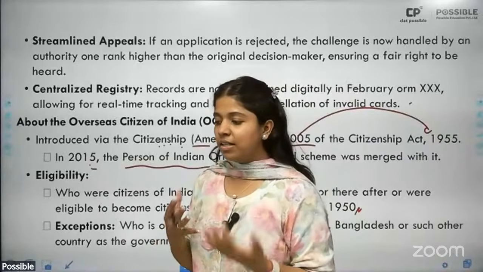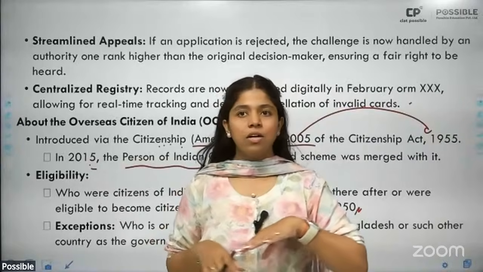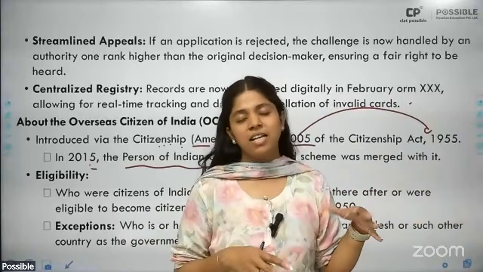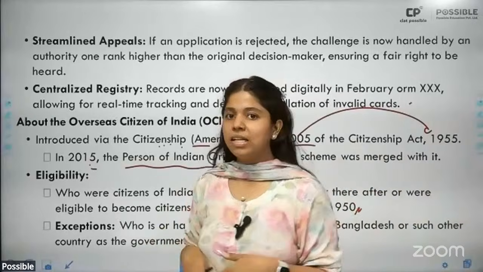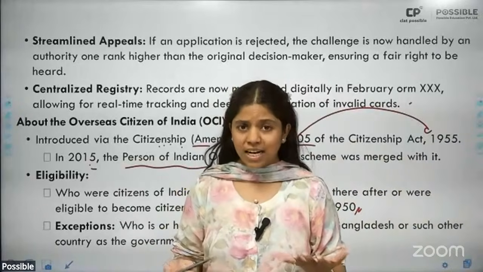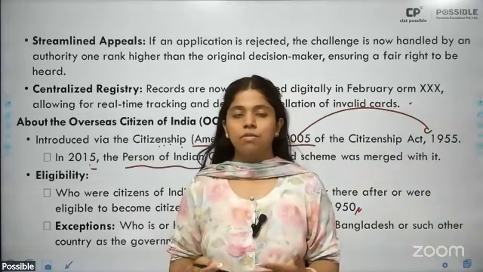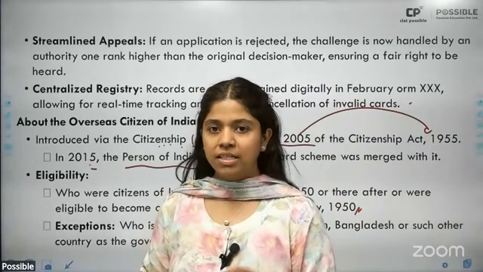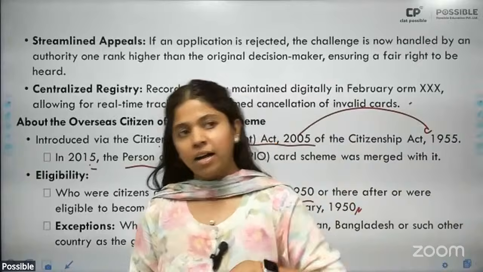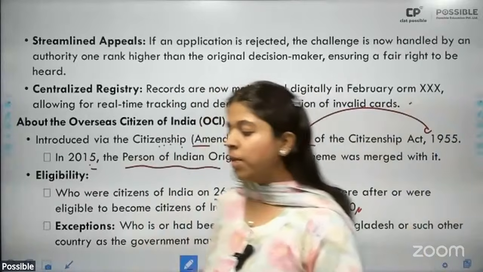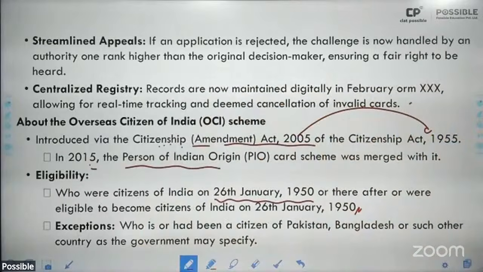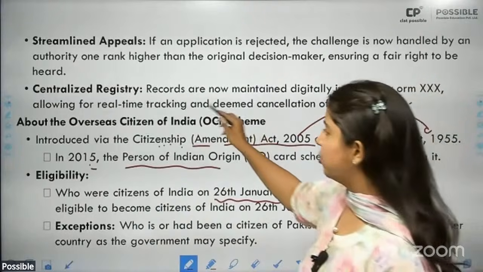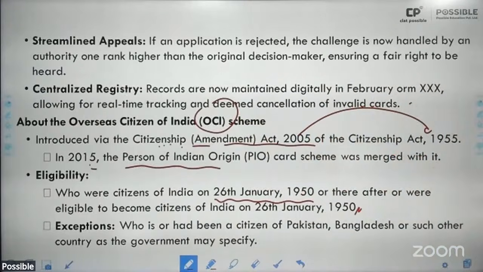They couldn't decide whether they wanted to live in India or go to Pakistan. In case they had left their properties in Pakistan, they came to India. So naturally they had to begin from scratch, which resulted in a lot of confusion. So it was basically open till 1950, etc. A lot of people came back, went back, etc. So if you were eligible by 26th of January, etc., that could be one of the eligibilities by which you could become an overseas citizen of India.